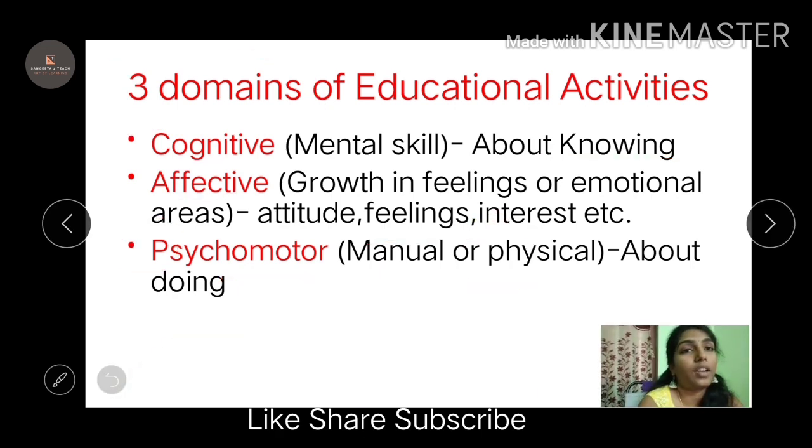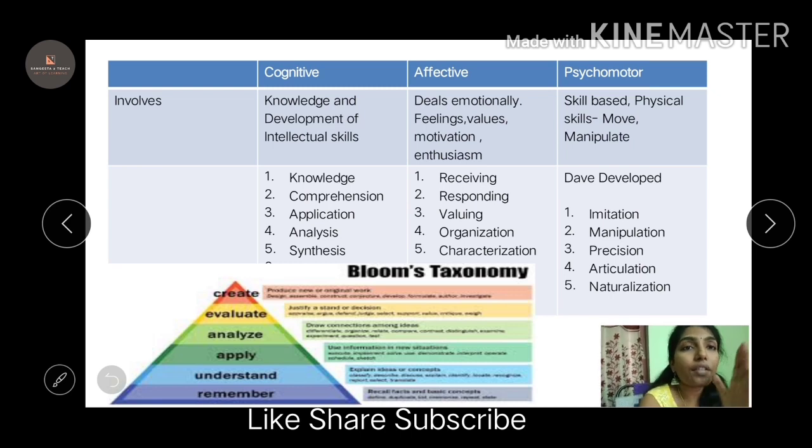Right, so I have differentiated here between cognitive, affective, and psychomotor. Why do I differentiate? Simply because it will be easy for you when you learn. One screenshot is enough, right?